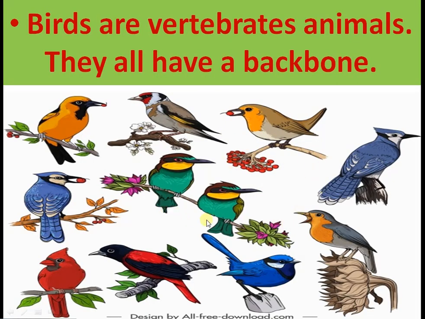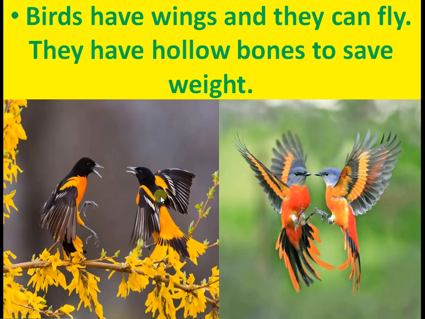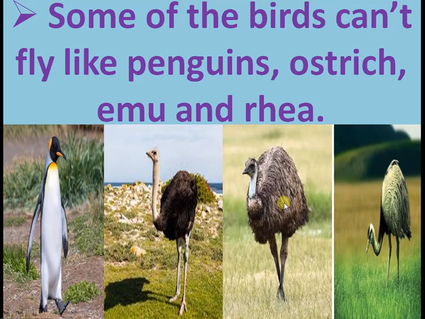Birds are vertebrate animals. They all have a backbone. Birds have wings and they can fly. They have hollow bones to save weight. Some birds can't fly, like penguins, ostrich, emu and rhea.